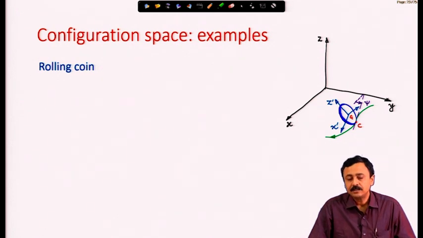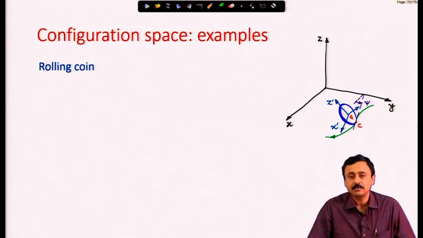I define a z prime axis which completes the right handed coordinate system x prime, y prime, z prime. Y prime I have not written, just for making the figure clear. Y prime is the normal to the coin face passing through G, and x prime is perpendicular to the vertical direction.